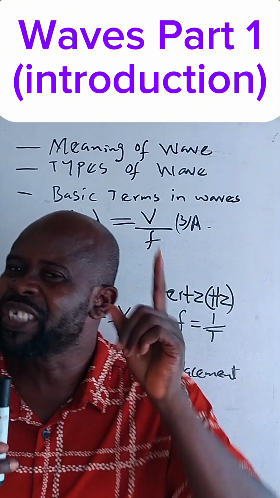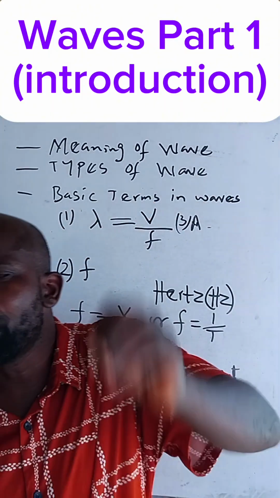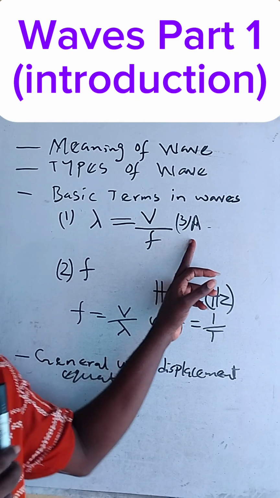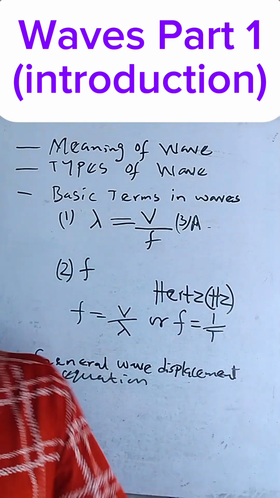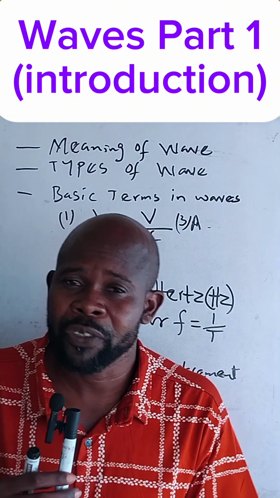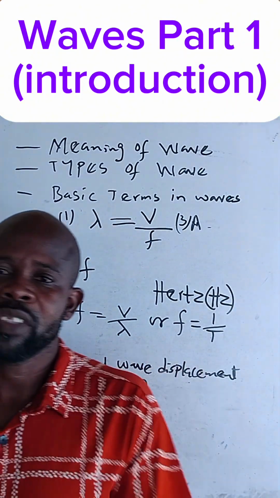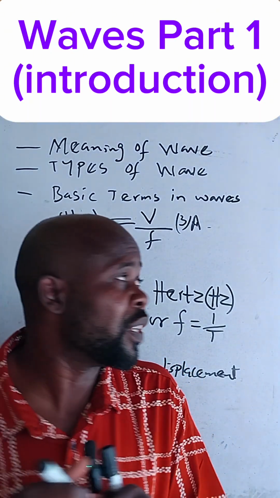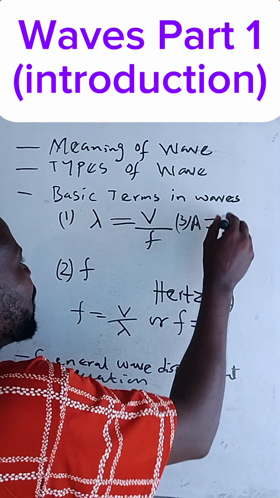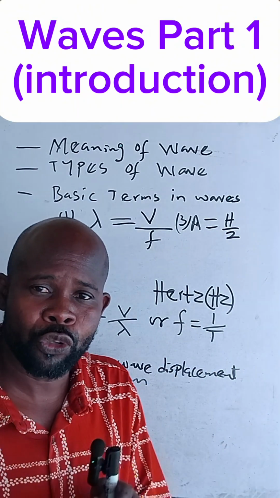That is what amplitude stands for. The unit of amplitude is meters. Though it depends on the form of the question, the basic unit there is meters. When height is given, amplitude is usually equal to h over 2. That is amplitude for you.